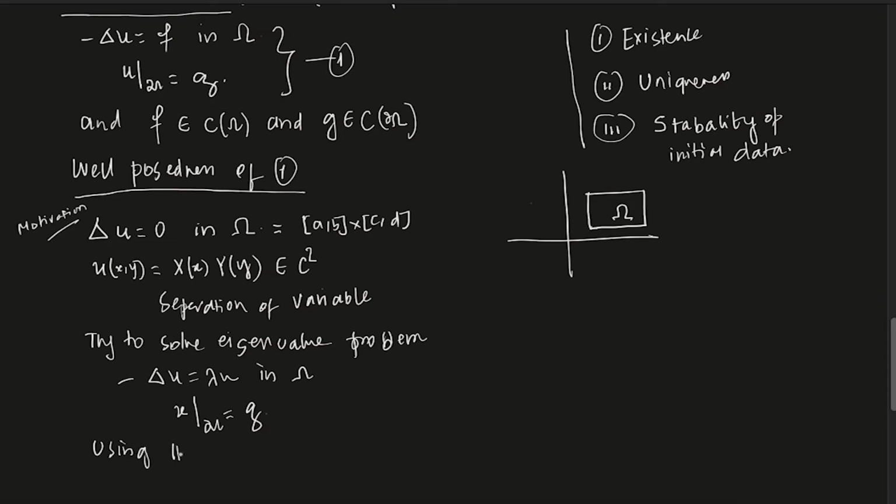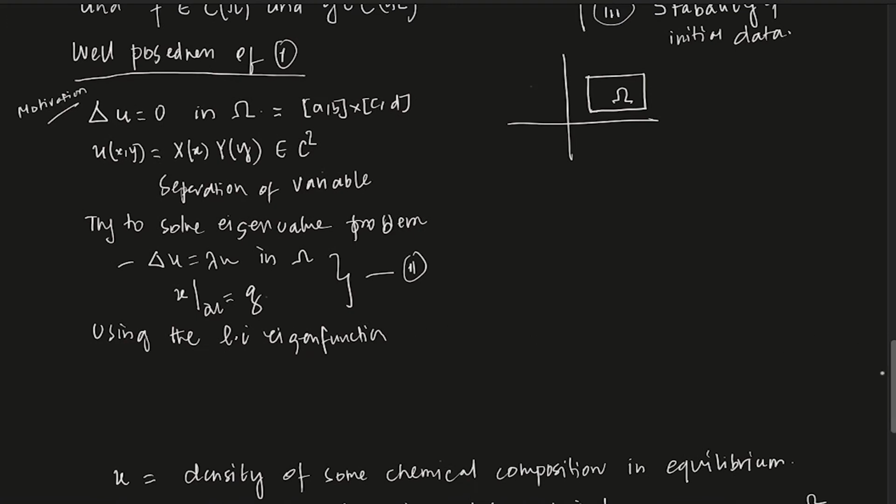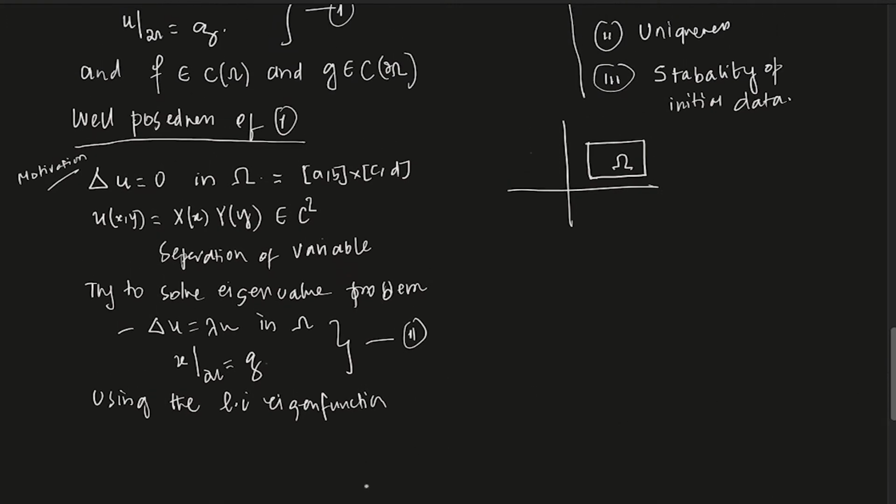So, using the linearly independent eigenfunctions, let's say this is your (2). Once you solve (2), you get some eigenfunctions, right? So using these linearly independent eigenfunctions, one can construct the solution of (1). You remember?